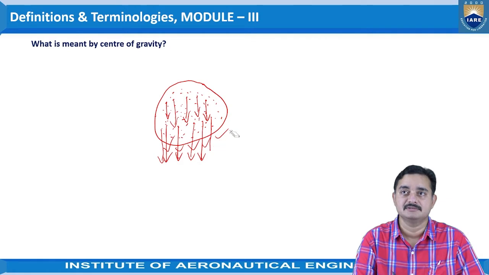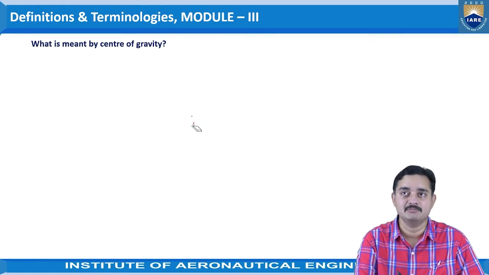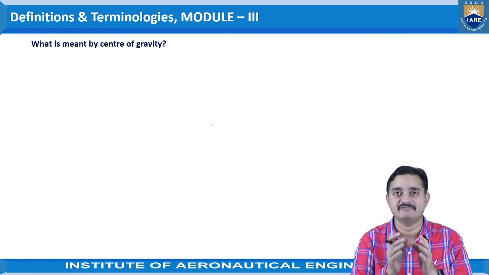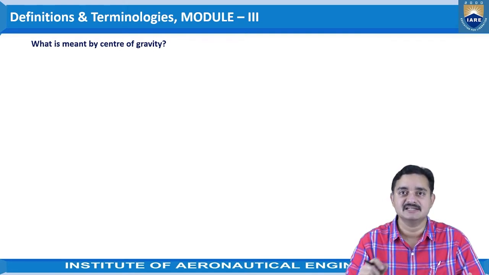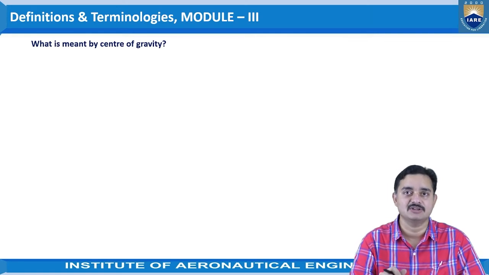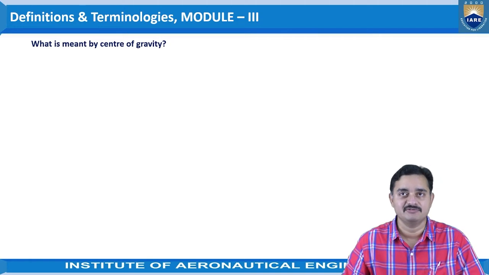Any object of three-dimensional consideration will have all its particles acted upon by the gravitational pull, all the forces acting vertically downwards. The point where the resultant of all these forces acts on that body is considered to be the center of gravity.